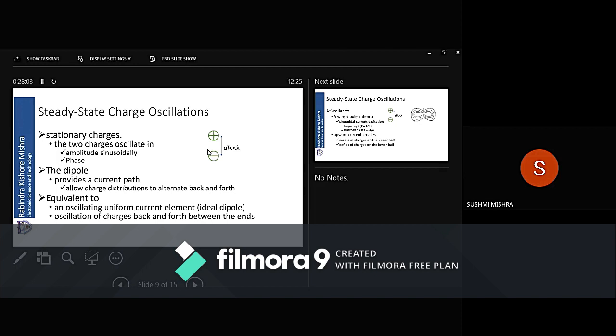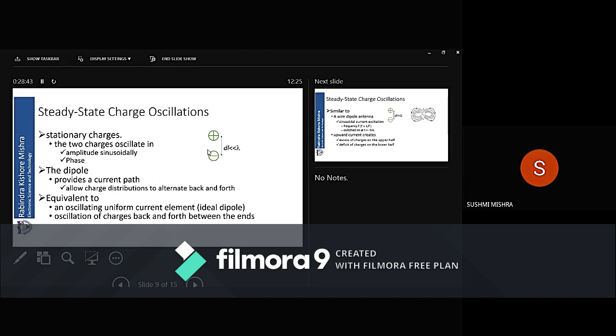This you can represent as if these charges are moving towards each other. The upper one is coming downward, the lower one is going upward. So at the end of the cycle, the lower one has moved from bottom to top, and the upper one has moved from top to bottom. Physically, this is not happening. Physically, what is happening, I have told you. Now to conceptualize or visualize this, engineers or technologists say that they are moving in this manner.